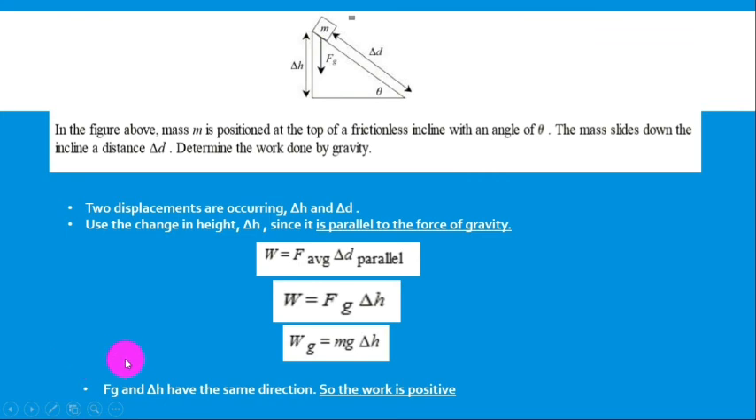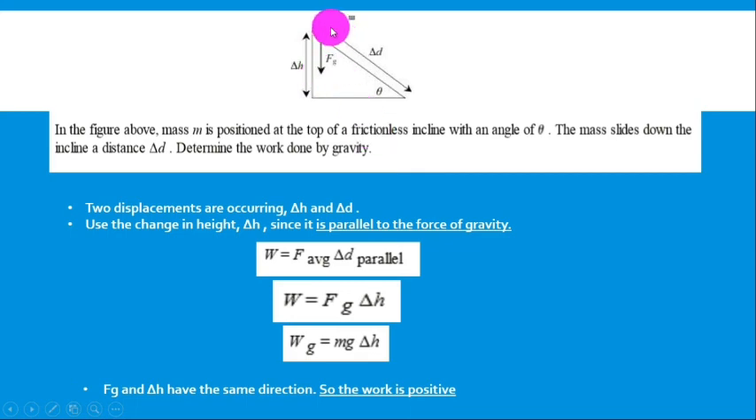Okay, the last thing, the sign of the work in this case is positive. Why? Who can tell me why? Force of gravity is toward down. The object is sliding toward down. So both of them are in the same direction. So the work done by gravity is positive.